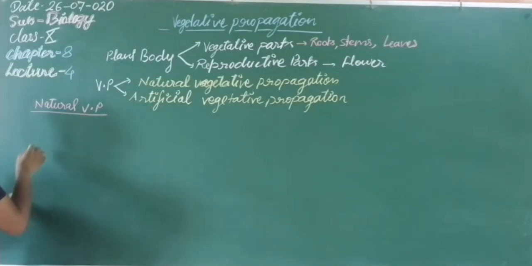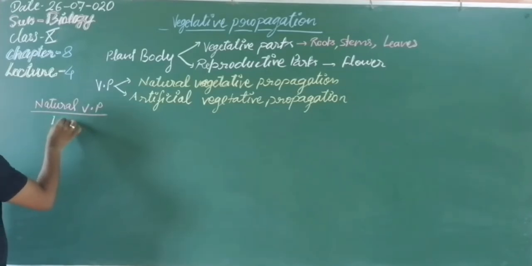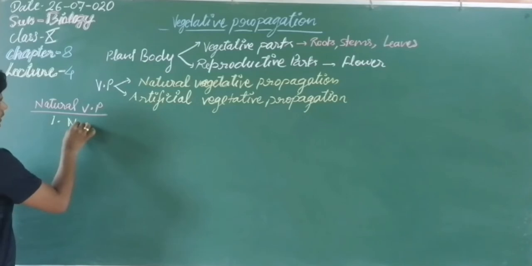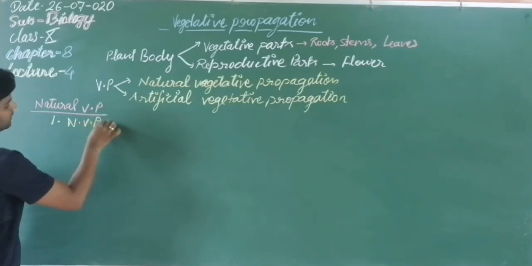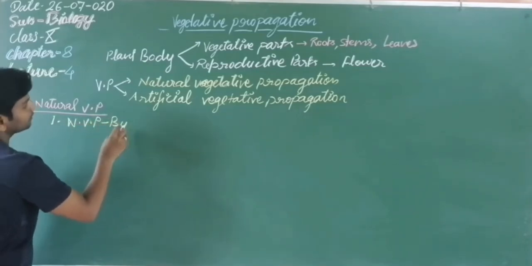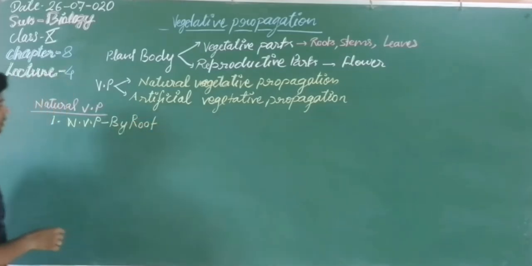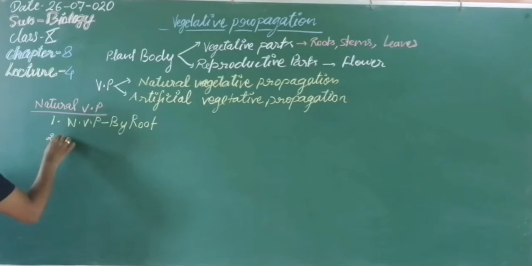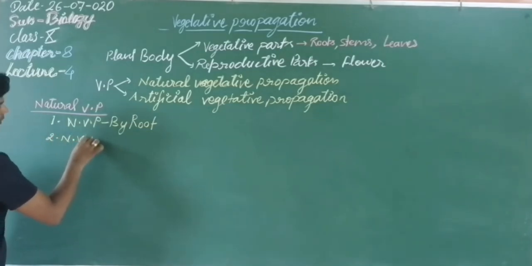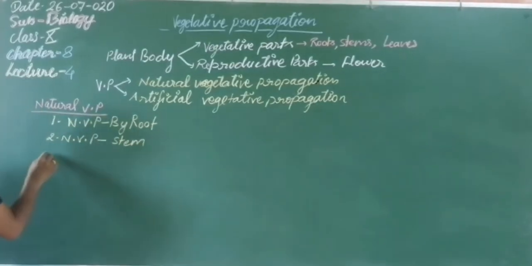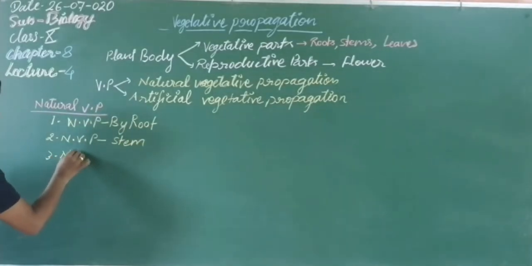First is natural vegetative propagation by root. Next is natural vegetative propagation by stem, and the third is natural vegetative propagation by leaves.